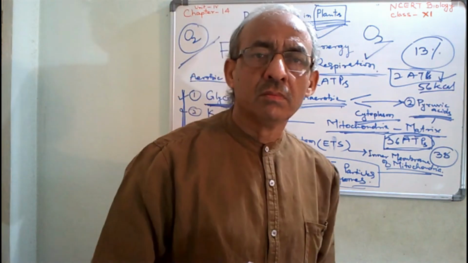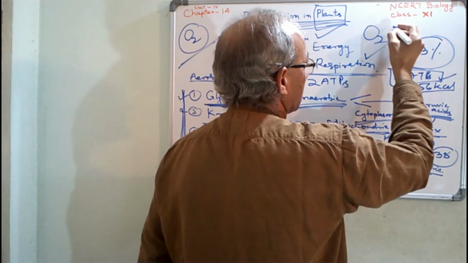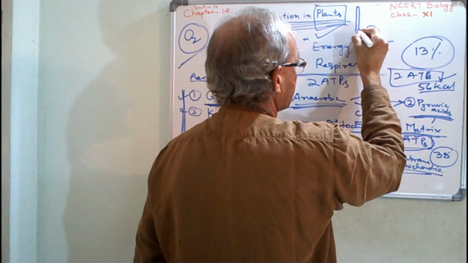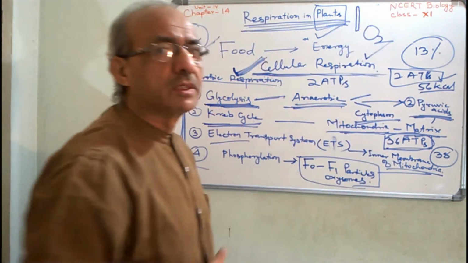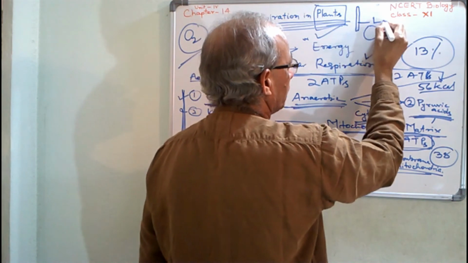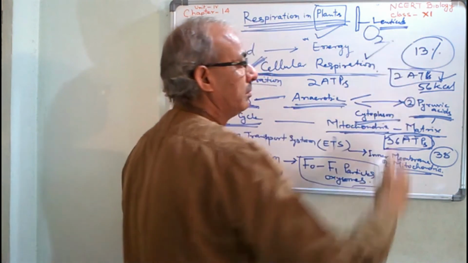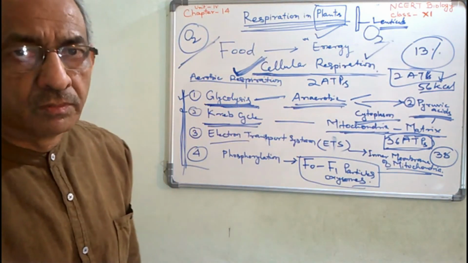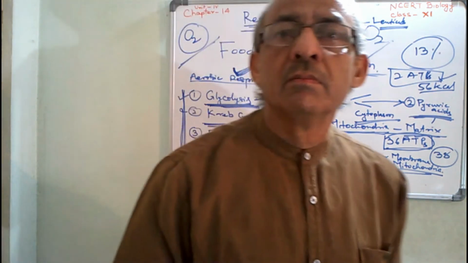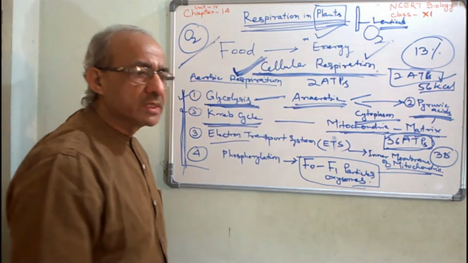Apart from this, there are a number of lenticels. Lenticels are aperture-like structures found on the bark of the stem, and through lenticels, the plants take in oxygen and fulfill their requirement.